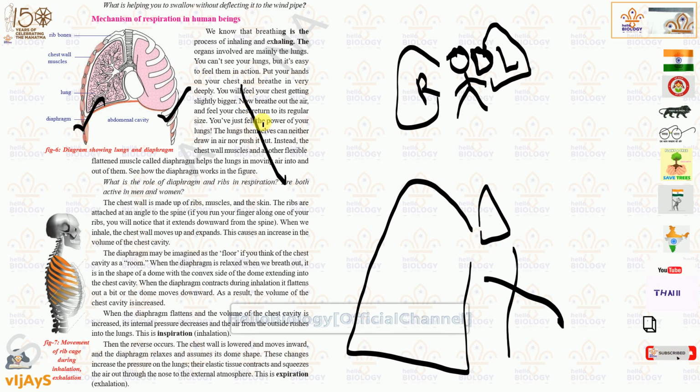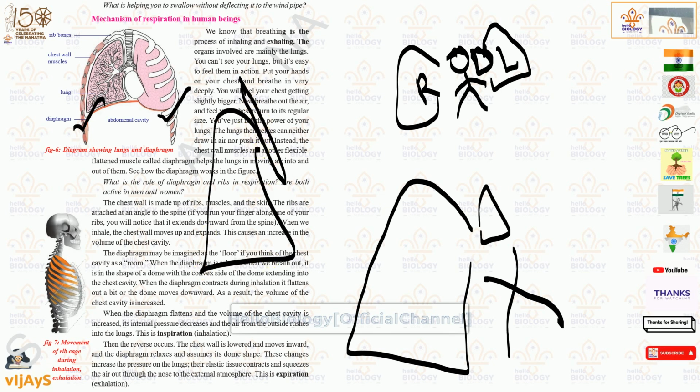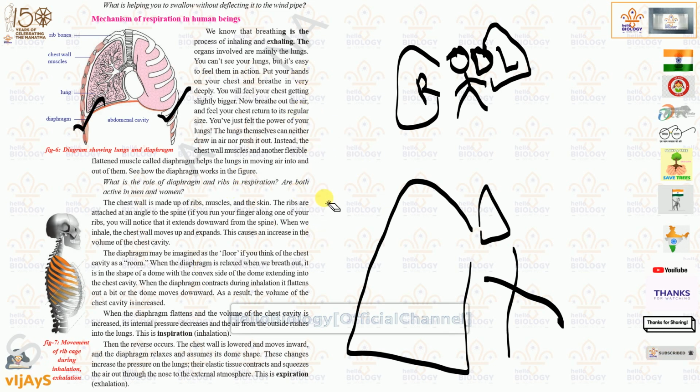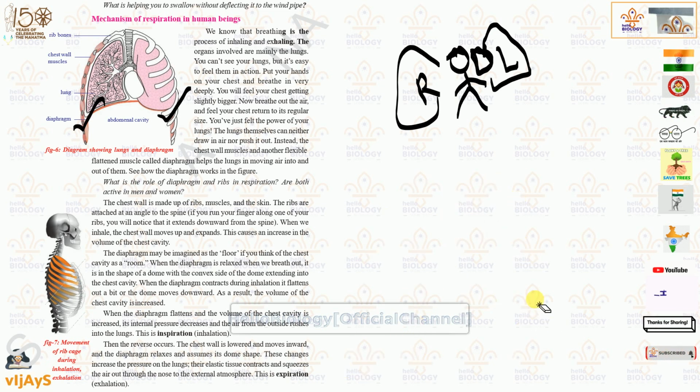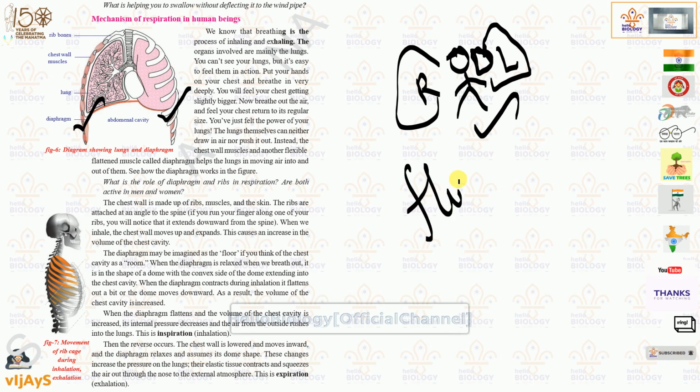But in the exam, if you draw the right lung very big and the left lung very small, that is wrong. Understood? I never say this kind of thing, and this is important here. You must not remember it that way; it is only slightly smaller. And here the diaphragm will act like a floor, like a room. Understood?